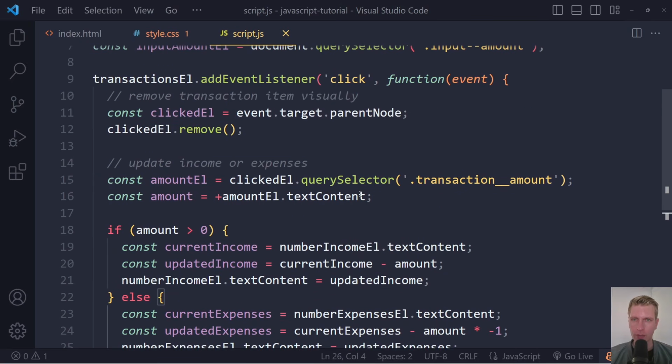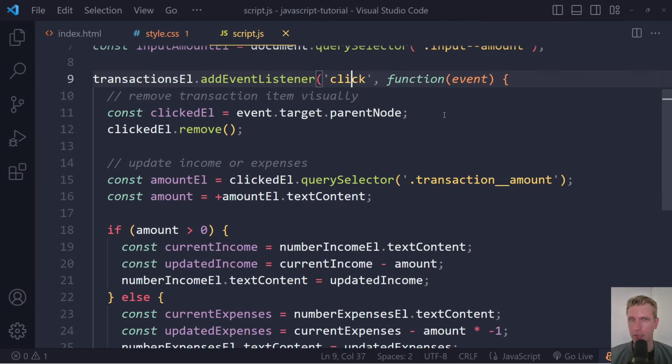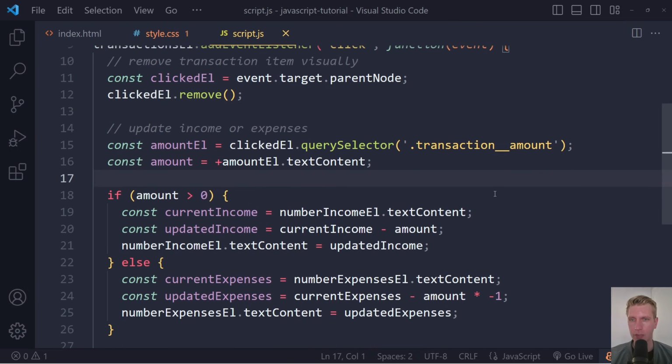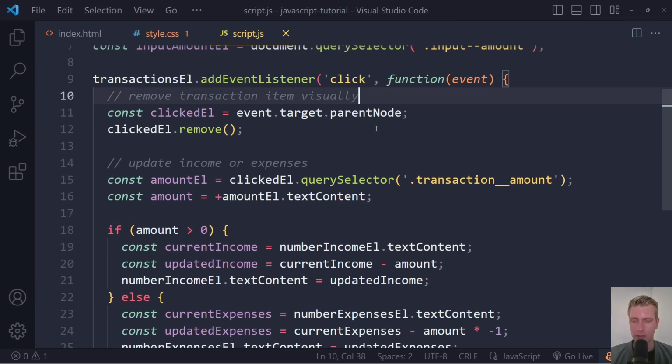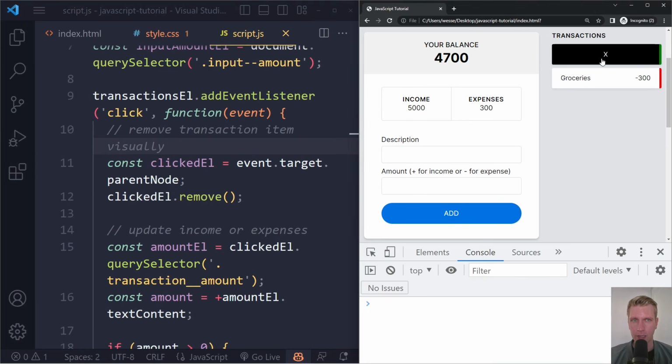Right, so it's already getting quite a bit of code here, and all of this code is running whenever there's a click in the transactions list. So it looks like a lot of code, but of course the computer is very fast, so it can run all of these statements very quickly, one after another. Right, so this is what we want to do when there is a click here.